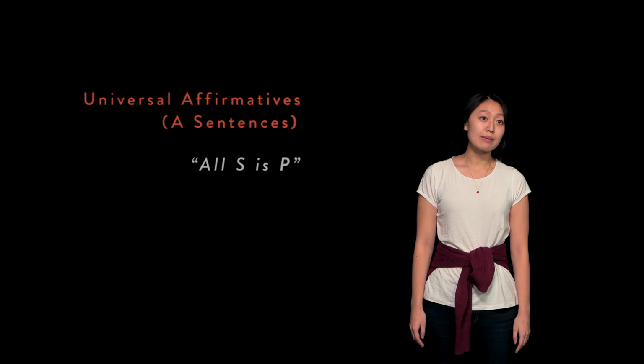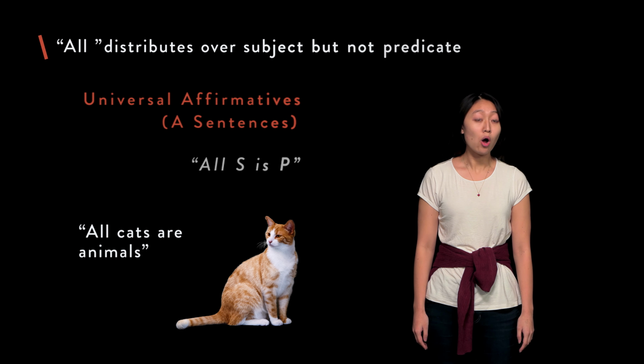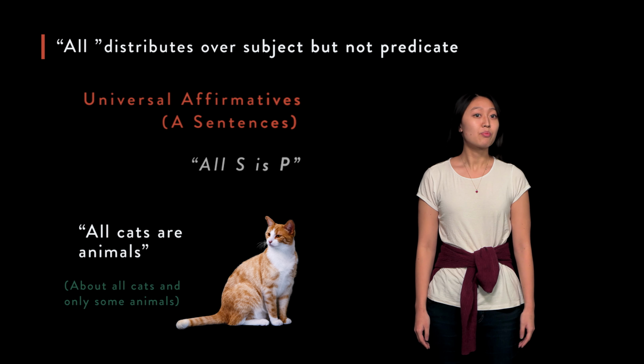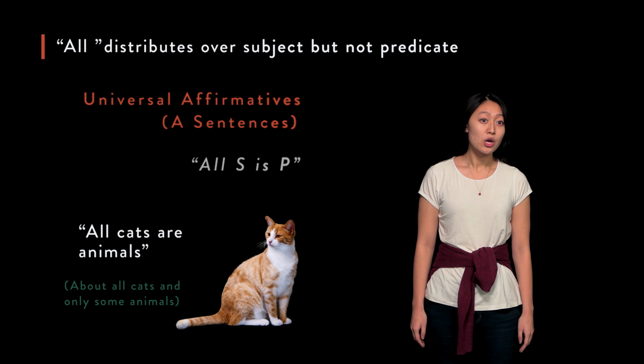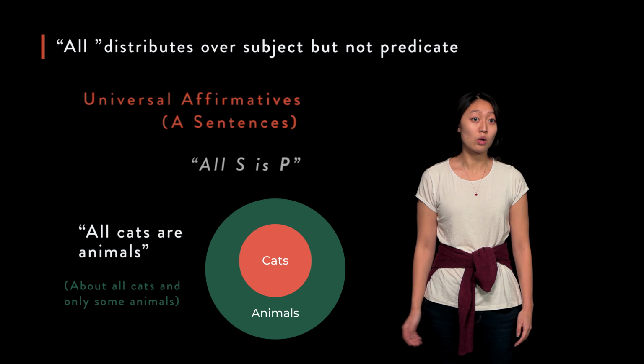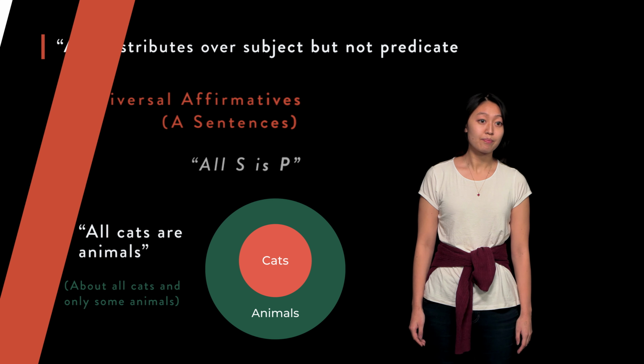Let's look at our earlier example. All cats are animals. In this case, we are talking about all cats. Thus, in A sentences, the subject term is always distributed. All distributes over all of the items of the subject term in A sentences. The predicate, on the other hand, is not. When we express that all cats are animals, we are saying that every single cat qualifies as an animal and that only some animals qualify as cats. Through universal affirmative sentences, we are only referring to a part of the extension of the predicate.